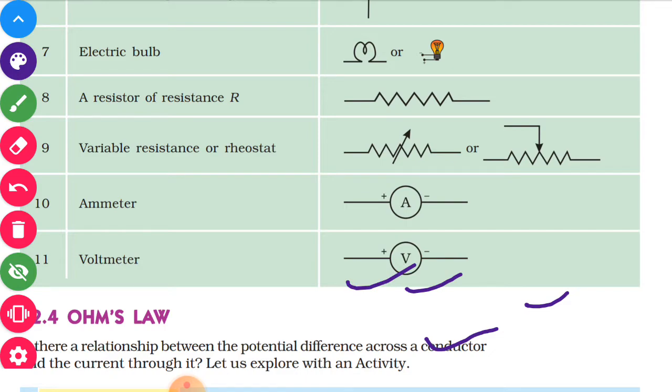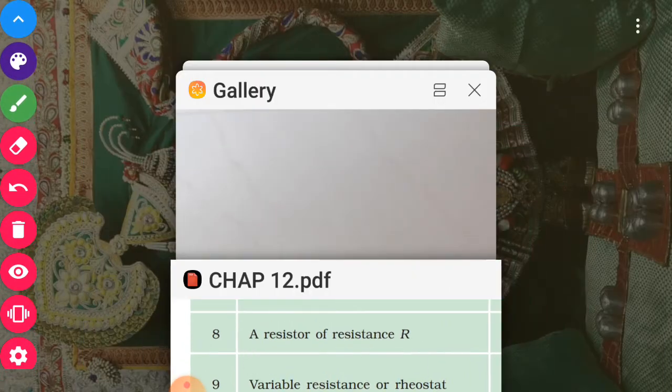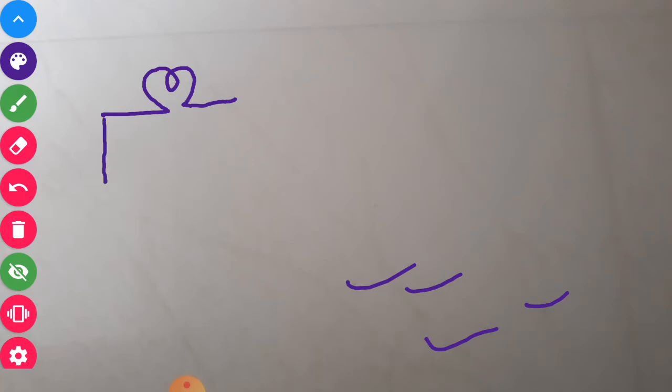So this is the voltmeter. Now if you want to show a simple circuit by using these symbols, say you want to show a bulb, then you draw it like this. Then you want to put a battery, a combination of 2 or 3 cells.